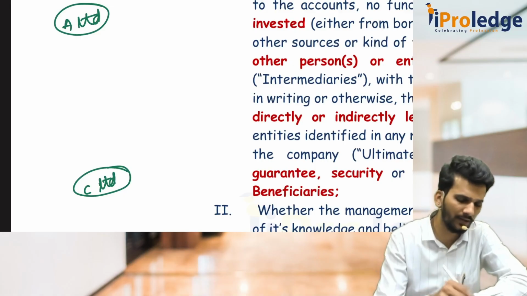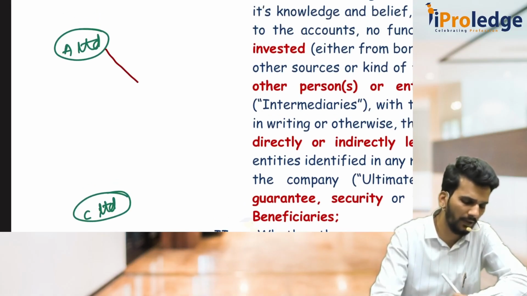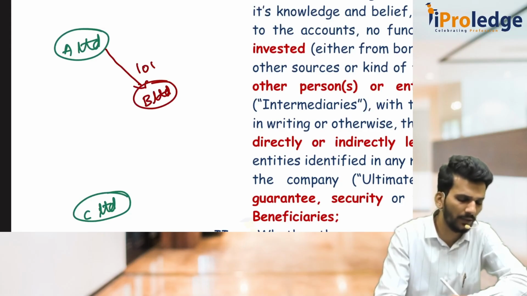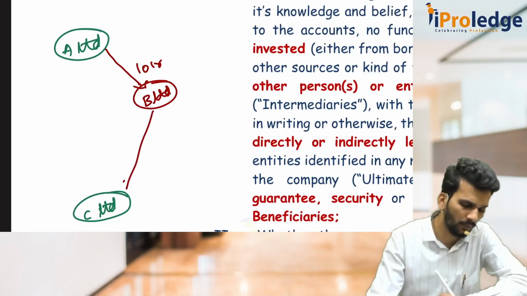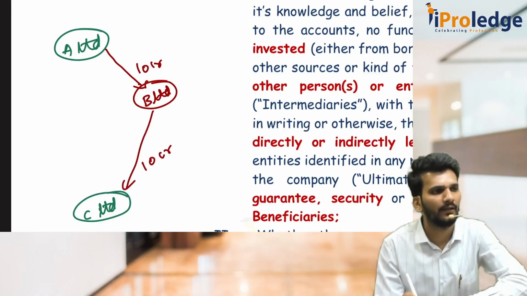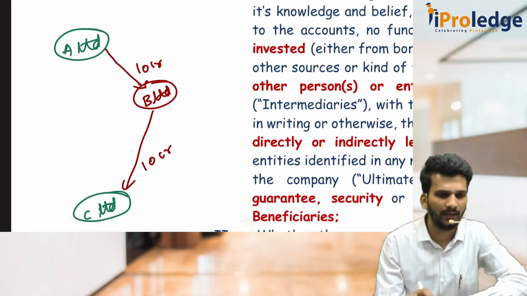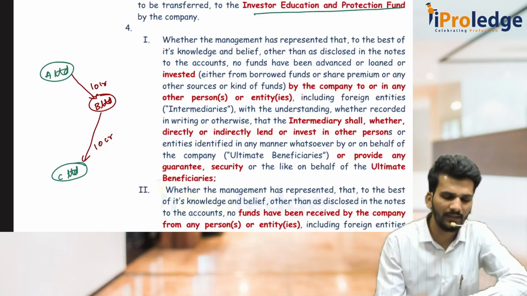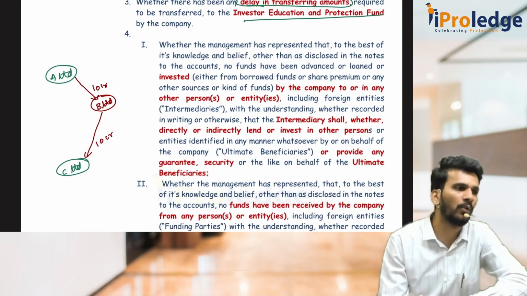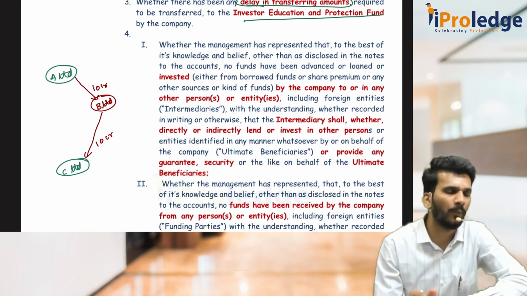That is why what A Limited does is, A Limited went to B Limited, told that, see, I will invest 10 crore rupees in your company, you invest 10 crore rupees in C Limited. If these round tripping transactions are happening, then you have to report it as an auditor in the audit report.